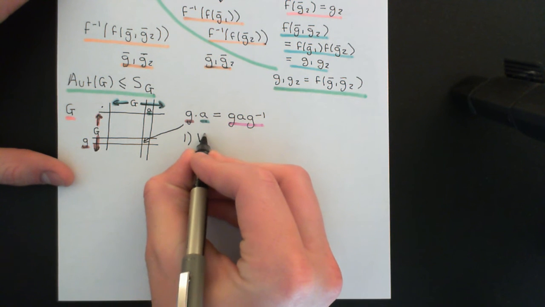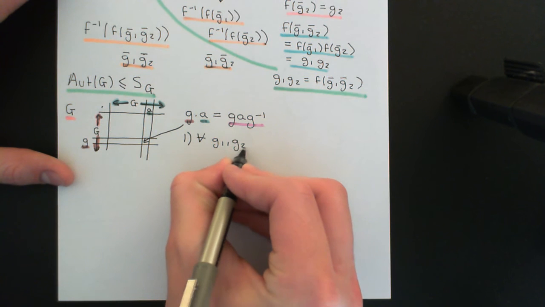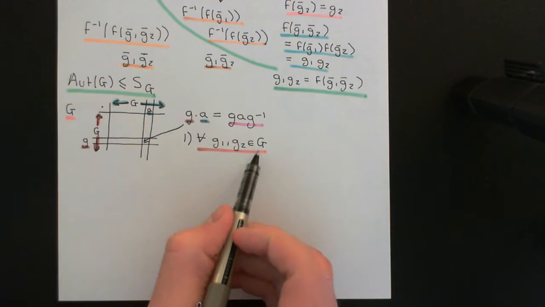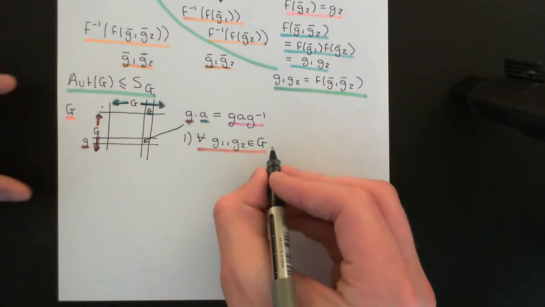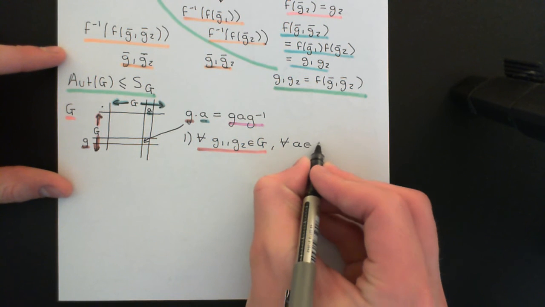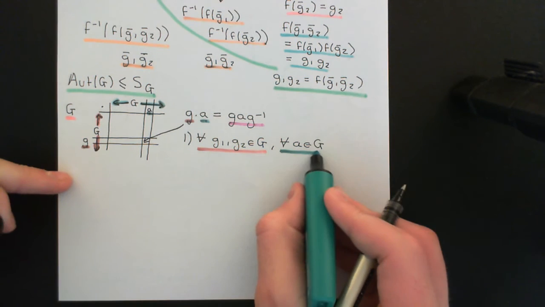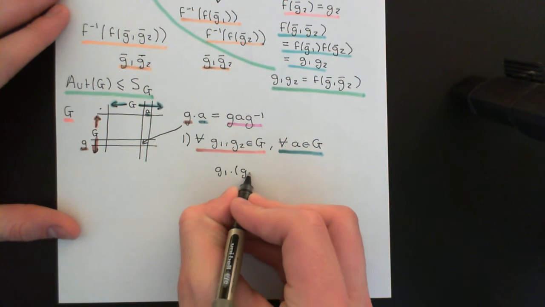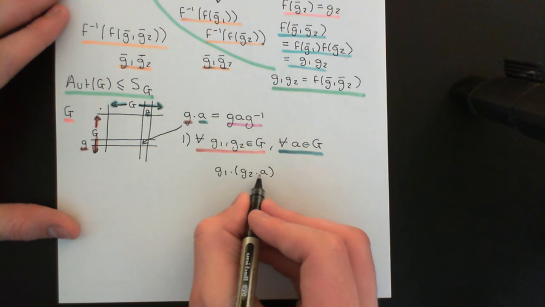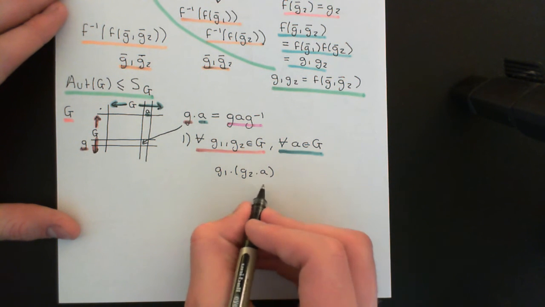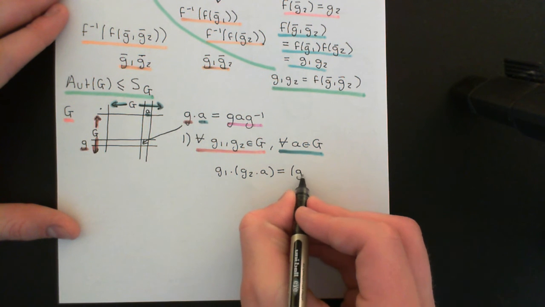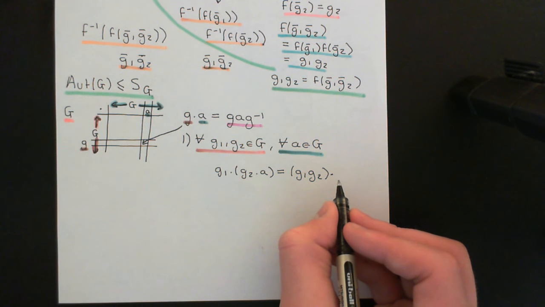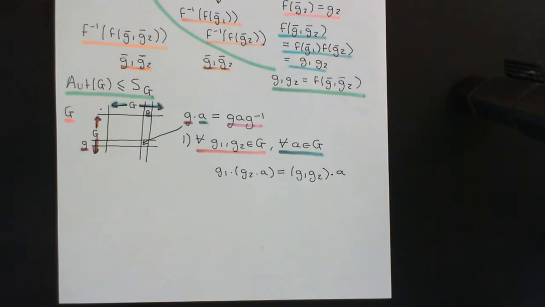Axiom number 1 of a group action says that for all little g1 and little g2 you pick from the group, and these we're picking from the red portion over here, and for all little a that you pick from the group, and this time we're thinking about the turquoise portion over there, it must be the case that g1 dot g2 dot a, so firstly act g2 on a, then act g1 on the answer to g2 dot a, that must be equal to g1 composed with g2, where this is composition in the group composition table, and the answer to g1 composed with g2 acting on the element little a.